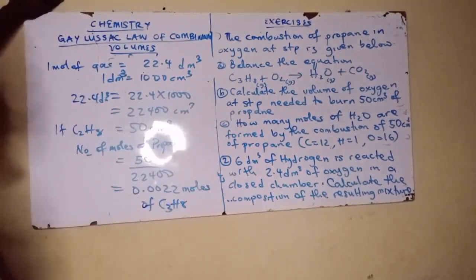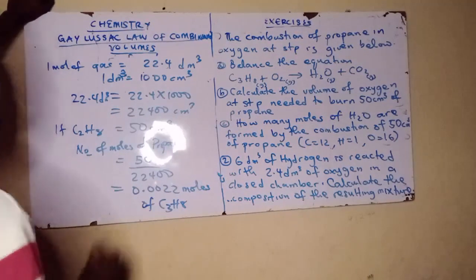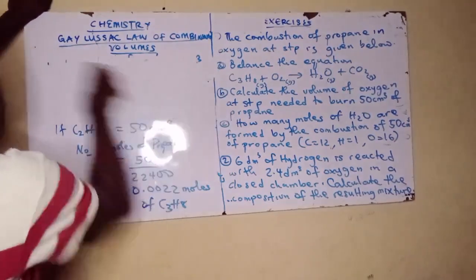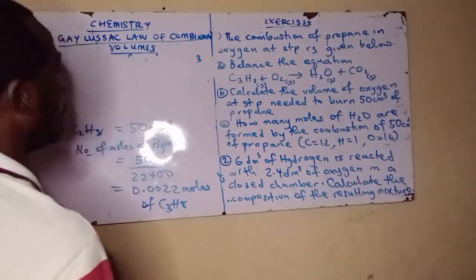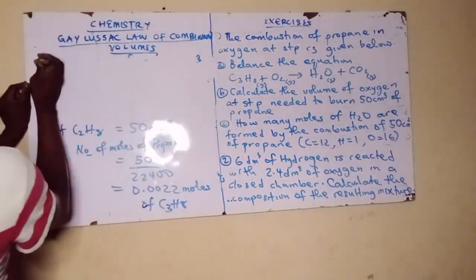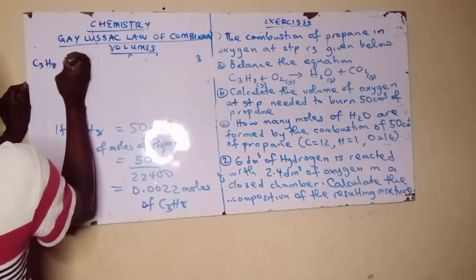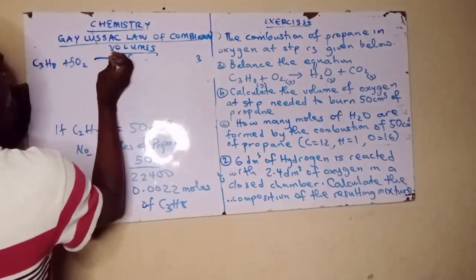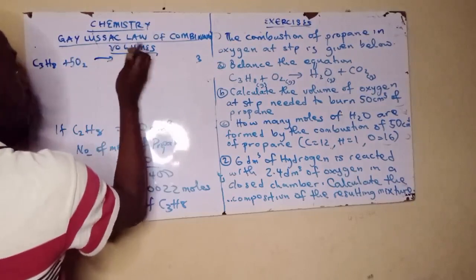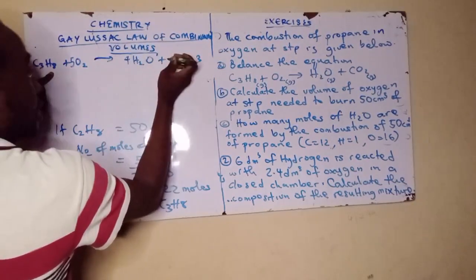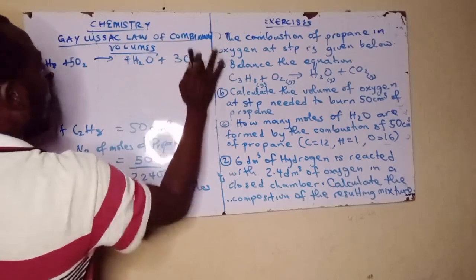Now ẹ ká wo how many moles of H2O will be formed. Ṣé mọ̀ pé a ti sọ lẹ́ẹ̀kan pé ratio wọn will always be equal in terms of moles and in terms of volume. So ilé máa jẹ́ C3H8 plus 5O2, balanced, to give 4H2O plus 3CO2.